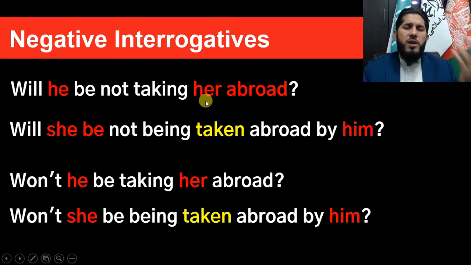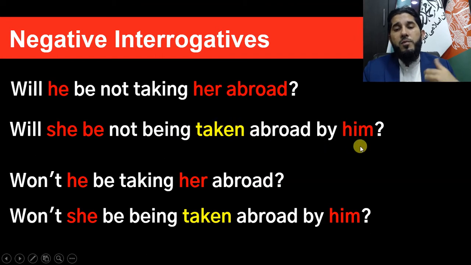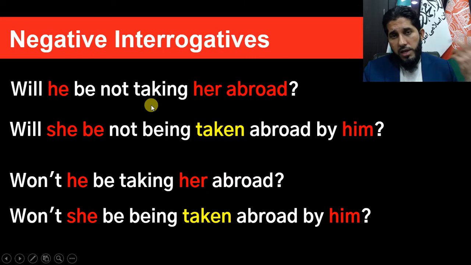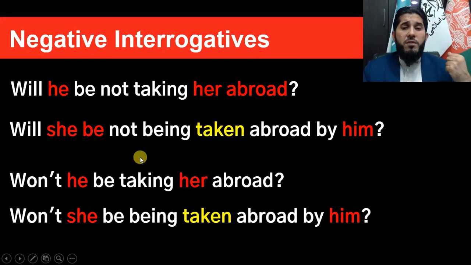Why? Because the object of our active sentence becomes the subject of a passive sentence. So will she be not being taken abroad by him? Subject is the doer of action, therefore we say it's active form, active voice. And here subject is the receiver of the action, therefore we say it's passive form.